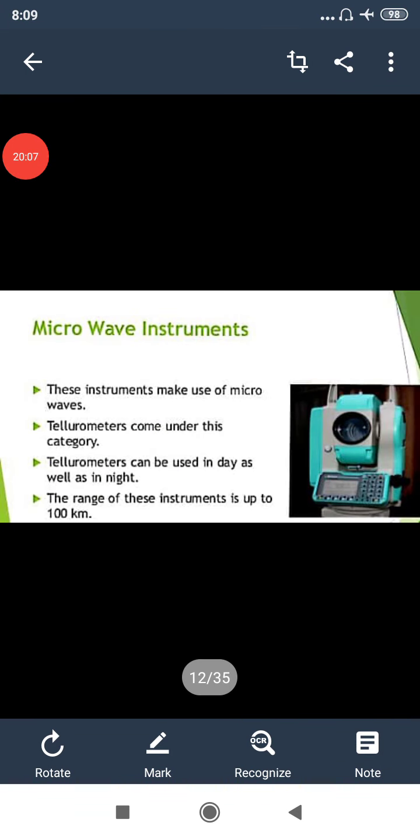Now, we have already discussed the microwave instruments, but I have consolidated some of the facts again here. These instruments make use of microwaves. Tellurometer comes under this category. Tellurometer can be used in the day as well as at night, and the range of this instrument is up to 100 kilometers. As I said previously, it is a long range instrument.